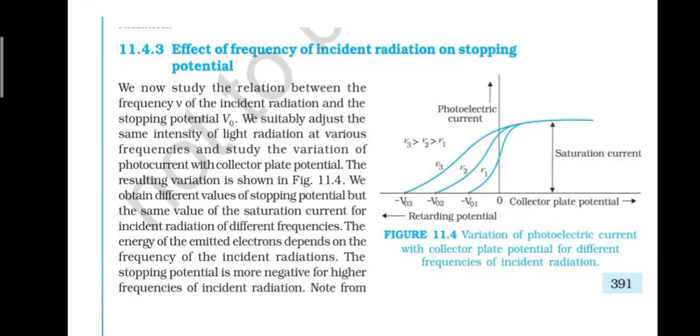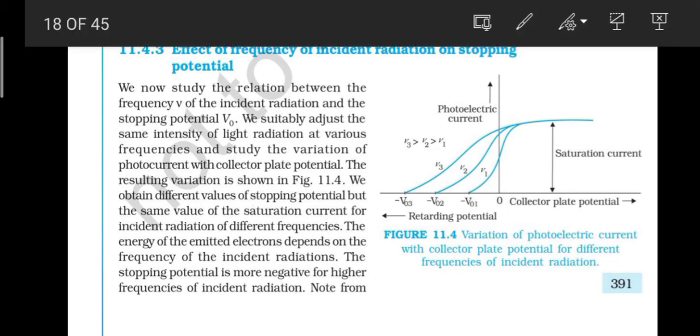Effect of frequency of incident radiation on stopping potential. Okay, let's see this. We will read what the effect of frequency of incident radiation on stopping potential is. What we will understand here is that these are the different frequencies, right? So we will understand what is exactly happening to the stopping potential. As you can see, it has different stopping potentials, so it is dependent on this.